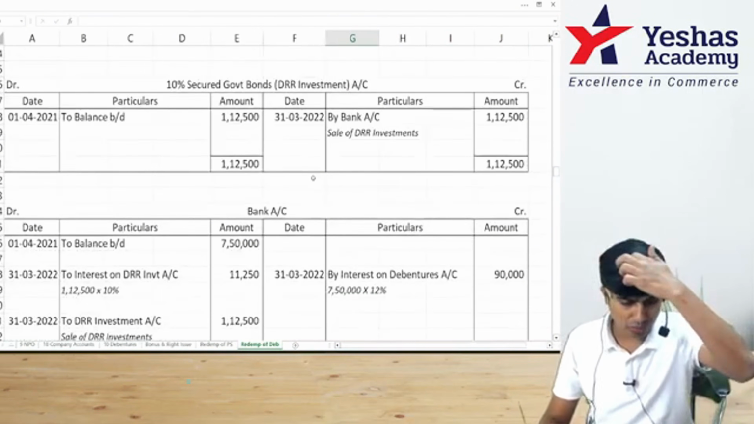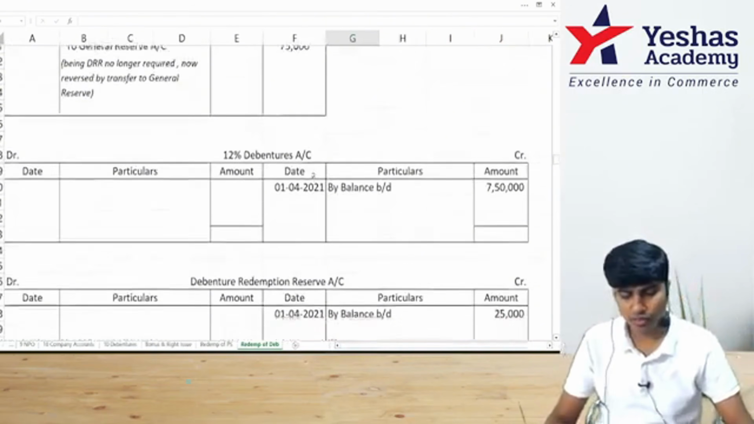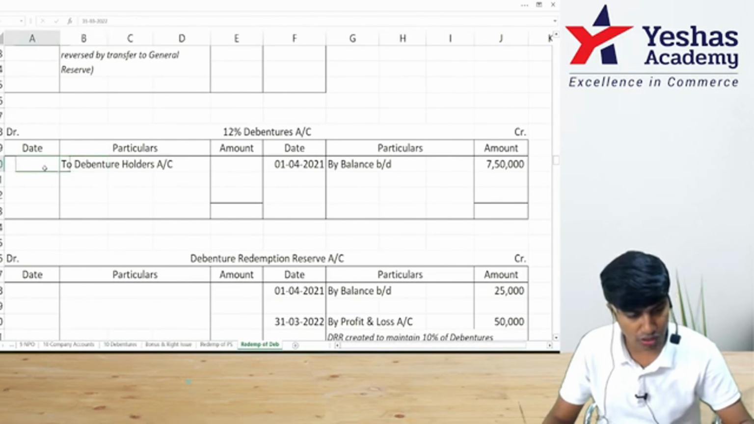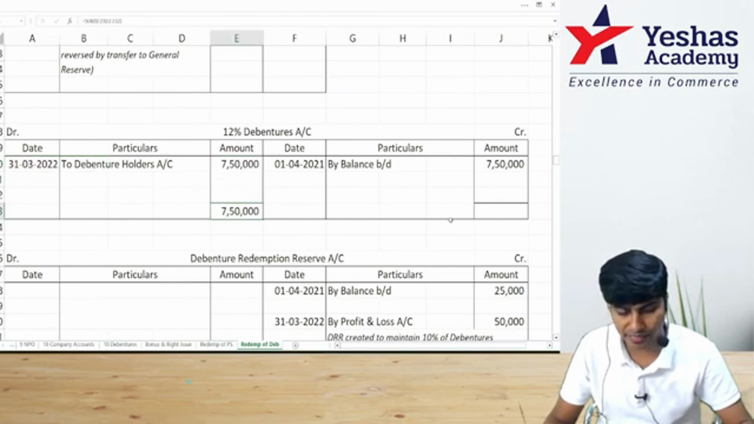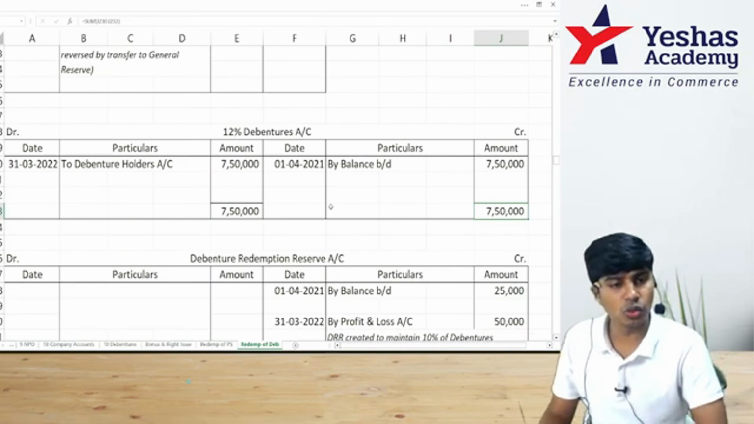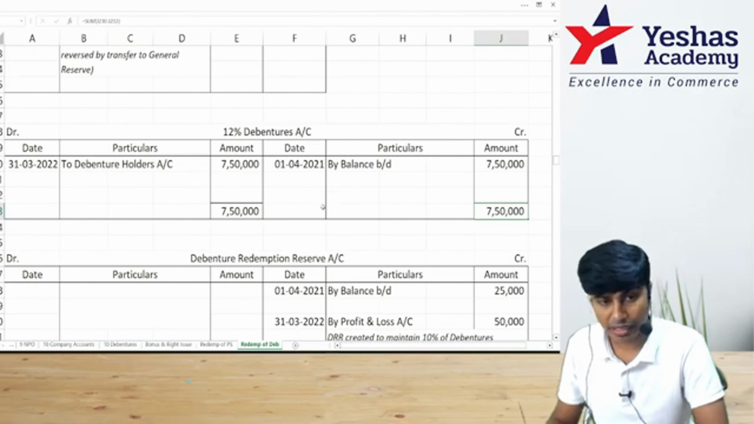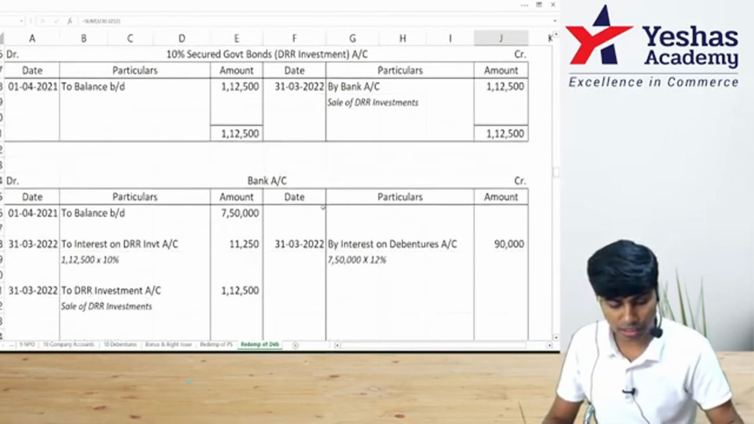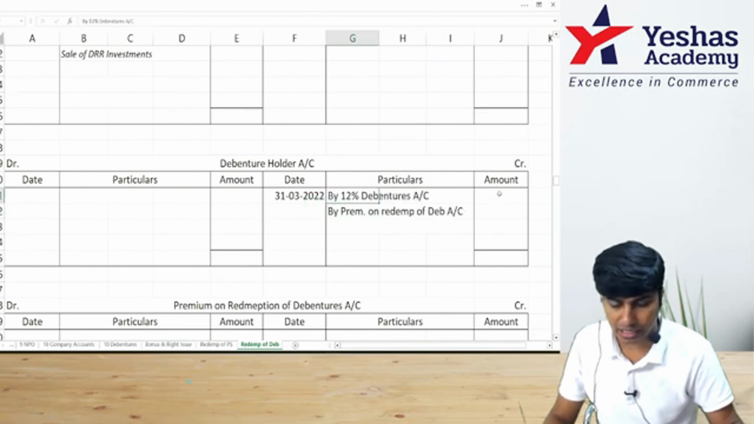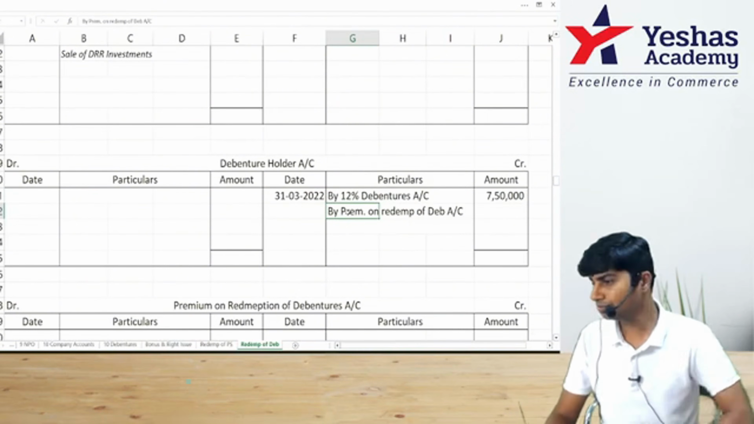Come to our debenture account. How much is debentures? 7,50,000. I will close this by transfer to debenture holder, 7,50,000. In our 12% debenture account, I'll write to debenture holder. Am I right? In debenture holder account, I would write by 12% debentures 7,50,000.